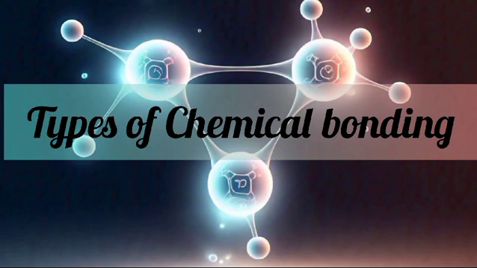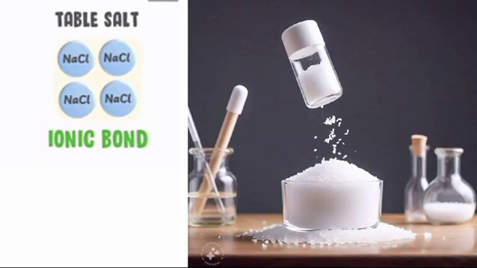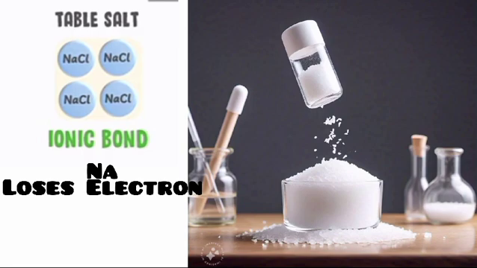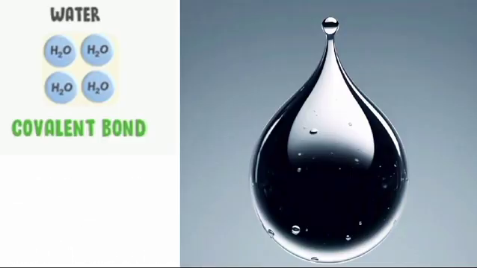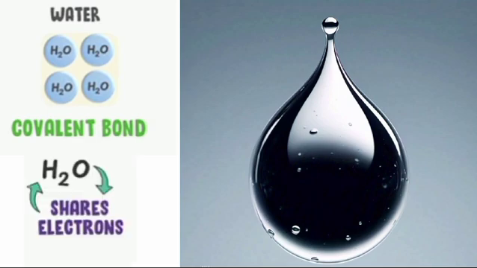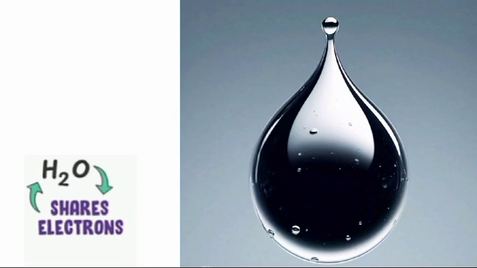Firstly, let us consider the table salt. Ionic bond is formed when Na loses one electron and Cl gains one electron. Let us consider a water molecule. Covalent bond is formed when the oxygen atom shares its two electrons with two hydrogen atoms. As a result of this mutual sharing of electrons, a single molecule of water is formed.